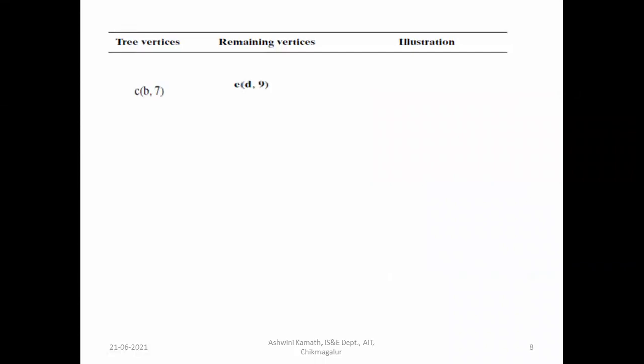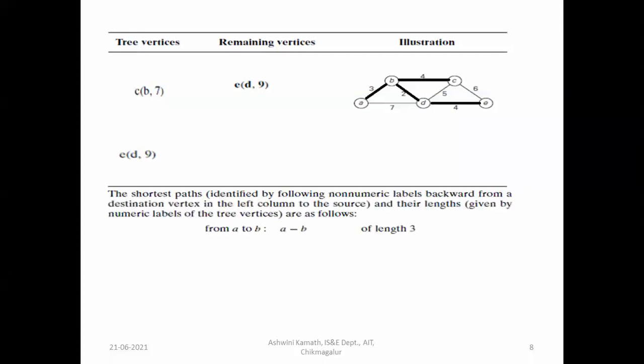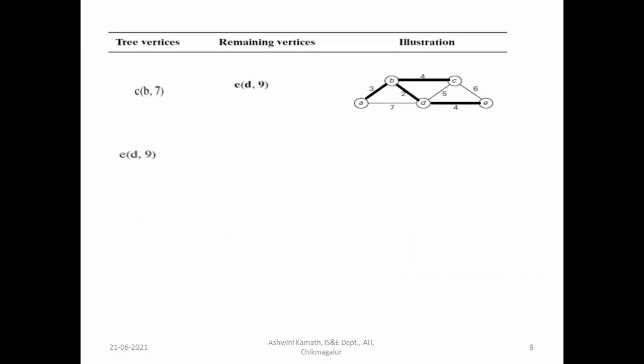That is A to B is 3, B to C is 4. The shortest path is 7 from E. That will be selected, and D to E, which is equal to 9, will be selected next. And here, that will be the last vertex. Up to number of vertices minus 1, it will work. Number of vertices minus 1, we have already done. So it will select from A to E, it is 9, and it will stop there.